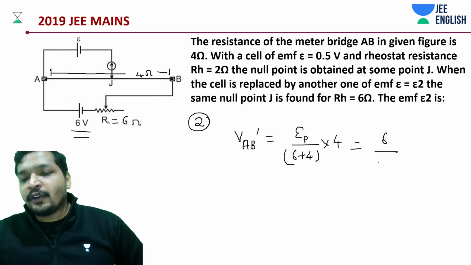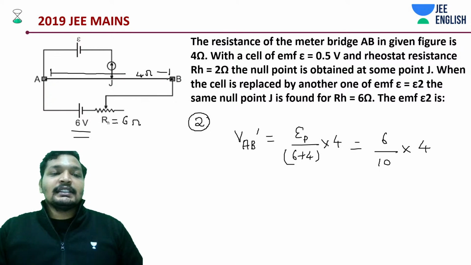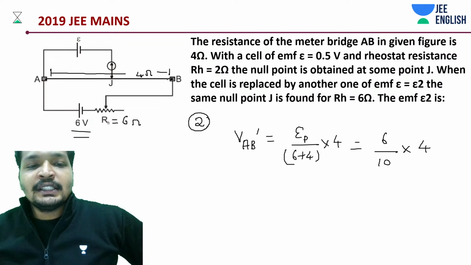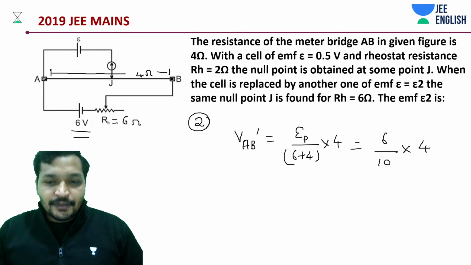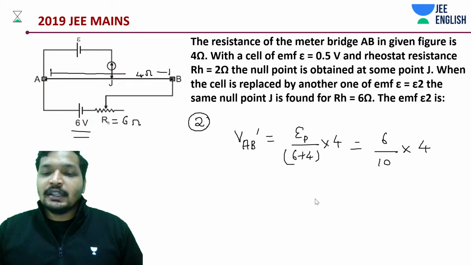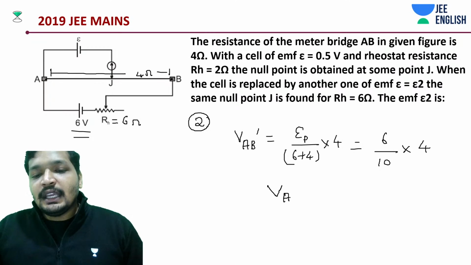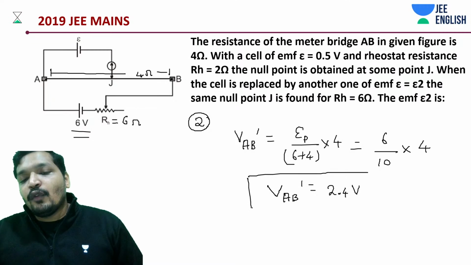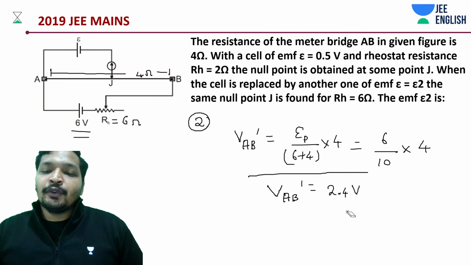It's given in a little different order, like in a reverse way. We generally study like this, right? If you invert this thing, that is how we generally study our potentiometer and meter bridge. It's basically given the other way around so that you get confused in the exam. And you should not get confused in the exam. It is given to confuse you, definitely. Okay. VAB dash is going to be how much, guys? It's going to be 2.4 volts. So now it's not 4 volts anymore. It's 2.4 volts.